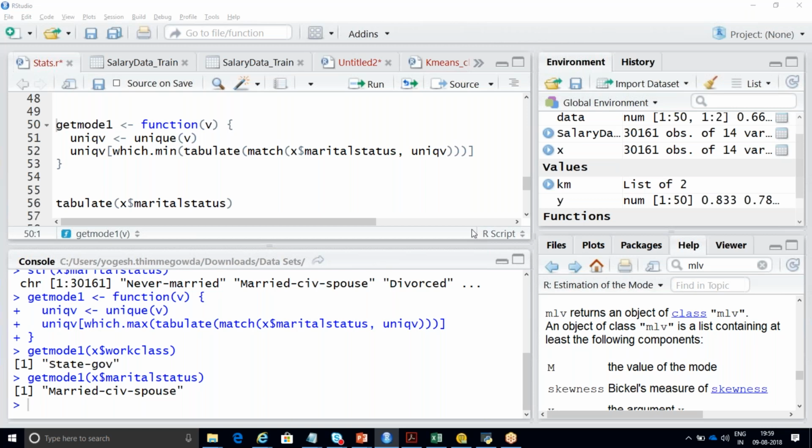Yes, once again, please concentrate. I'm explaining this particular code. Get mode 1 is a function name. You're just passing it as a variable name, because whatever is written before your assignment operator, as I have told you multiple times, if you're writing x is equal to 1, this is your assignment operator. Best practice in R programming is to write it as less than symbol and hyphen instead of equal to. You can write equal to, and it will work, but the best practice is to use this particular symbol. This is called your assignment operator. Now, whatever you are writing before this assignment operator is just a variable name.